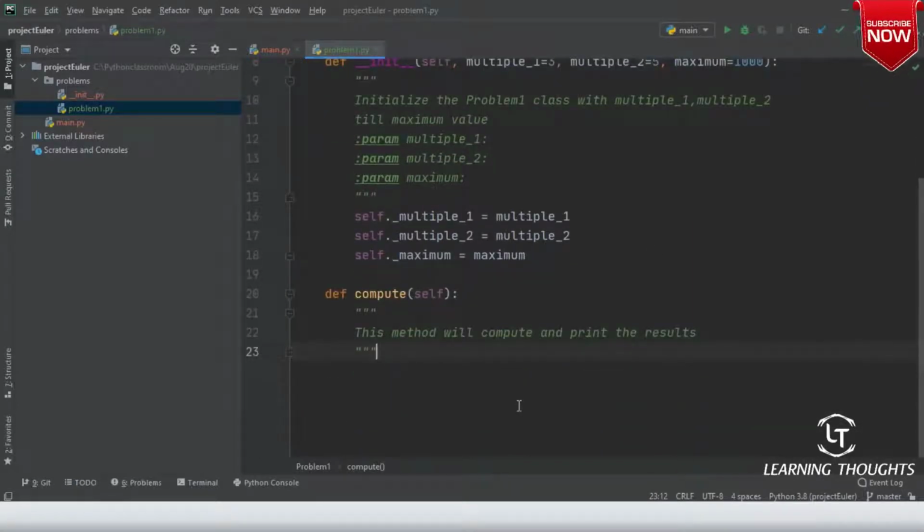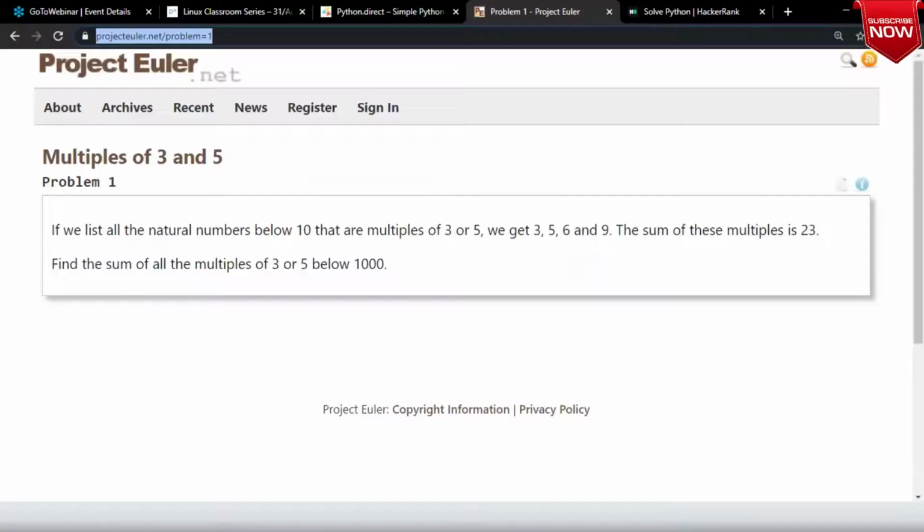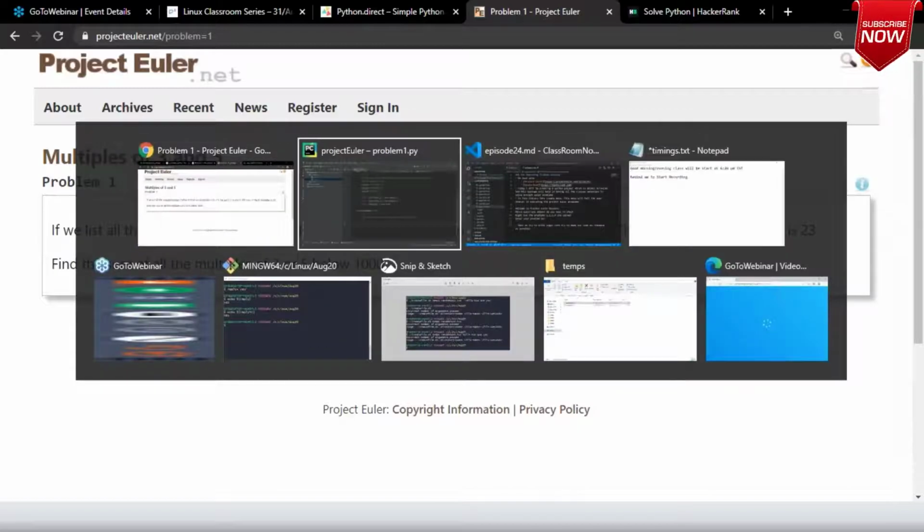Okay, right. Now if I want to do this, what is it I need to do? Multiples of 3 or 5, and I have to start from what? 2 to 1000, or 1 to 1000, whatever it is, right? So if a number is a multiple of 3 or 5, how will I know about it? Right? How will I know about it?